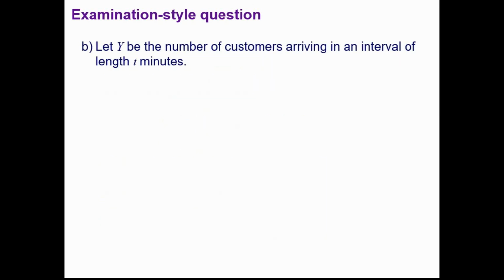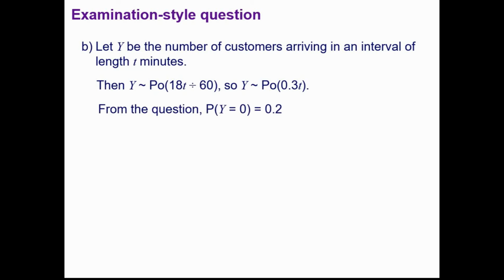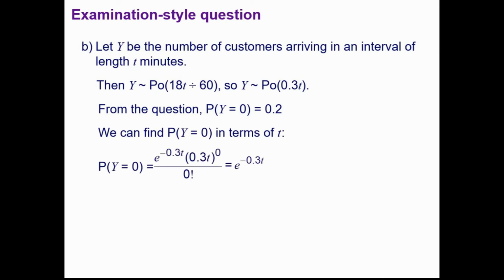And finally, y, the number of customers arriving in an interval of length t minutes. The random variable y would have a value of lambda that's 18t over 60, or 18/60ths t, so 0.3t. We're told that the probability that y equals 0 is 0.2, so we can find that in terms of t by using the formula.